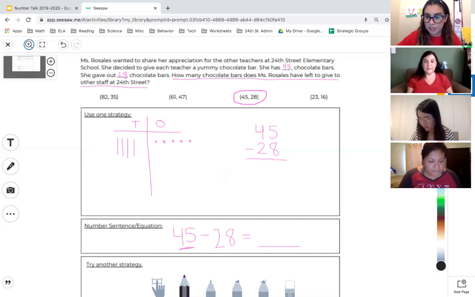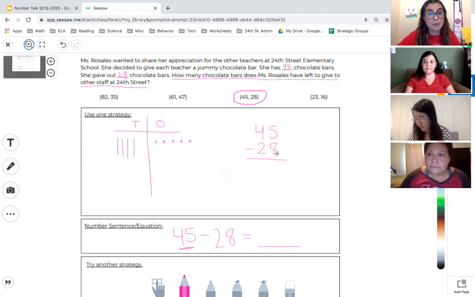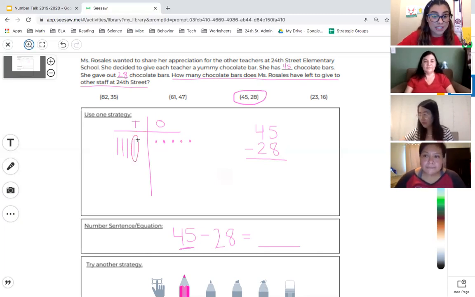Oh, but first, we need to look. We don't have enough ones to take away 8. We only have 5. And so that's less than 8. So we need to borrow a 10. So we get a 10 from the tens place, and we regroup by taking it apart or decomposing it into 10 ones. So I'm going to draw 5 on top, and then 5 on the bottom to make a total of 10 ones.